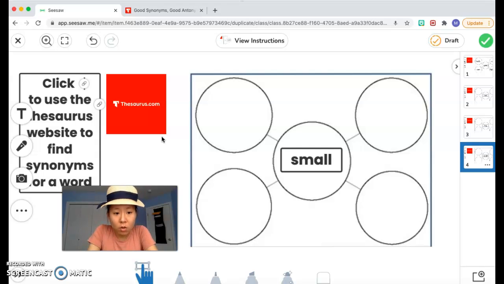So when you're looking through the list of words to try to find synonyms, which means words that have very similar meanings as this word, be very careful because you don't want to accidentally pick antonyms, right? Because for this assignment, we want synonyms for those words on those 4 pages, right? So when you're done with all 4 pages, remember each page needs to have 4 different synonyms for this word. And then you can click this green check button to share your work with me.